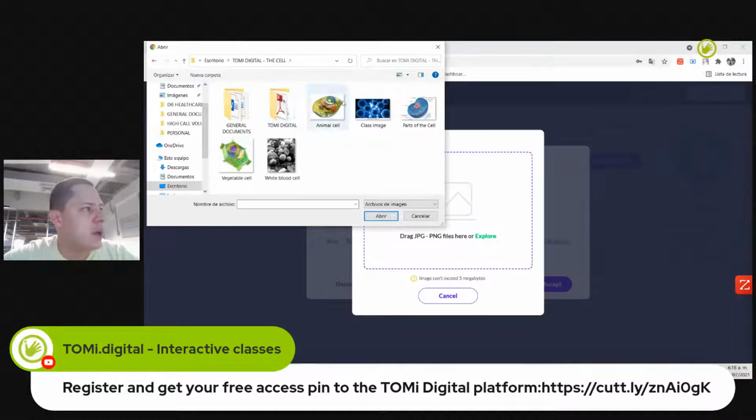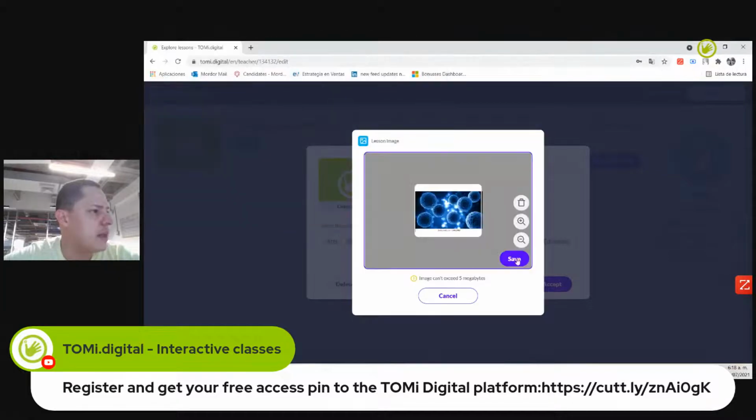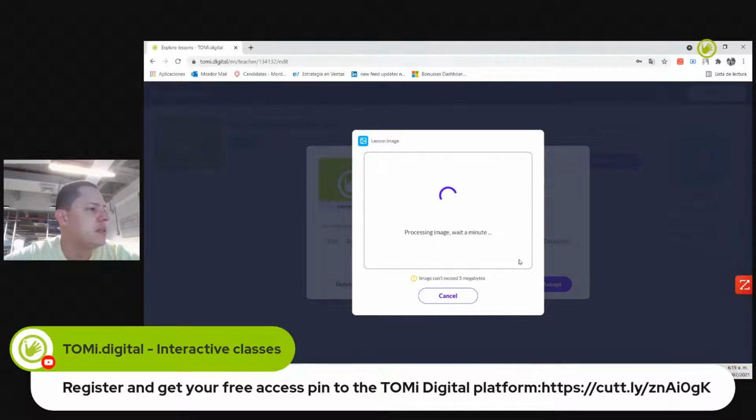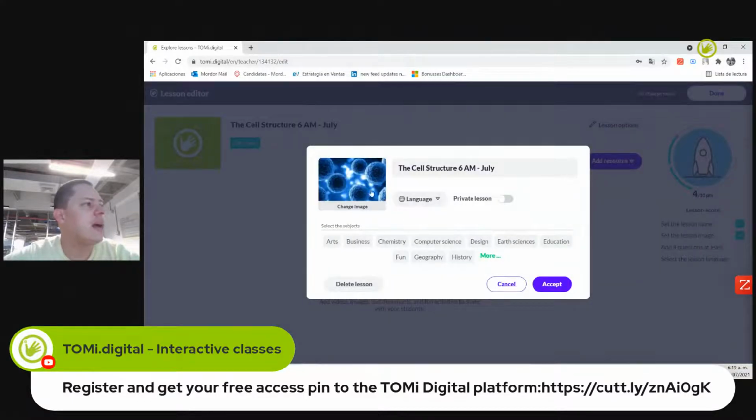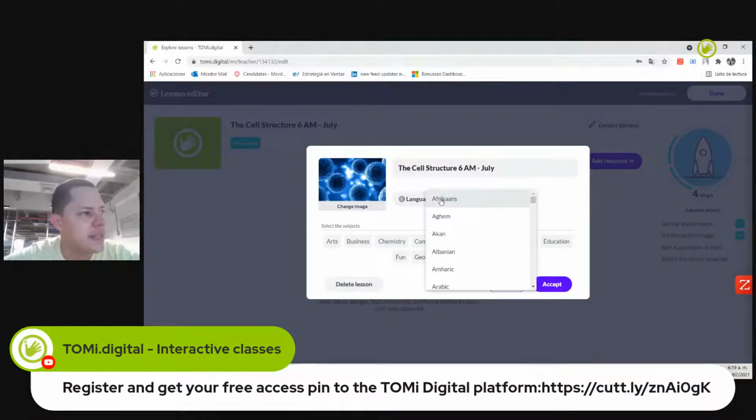So in this case, I already have a folder with the content that I will upload, because if not, I'll have to go to the computer, to internet, download the content, and then upload it to TOMi. So previously I prepare my content in order to create my class. So in this case, the class image, and let's put it a little bit larger. Perfect, there you go. Save, and I'll have the class image. I select the language, which in this case it's English.